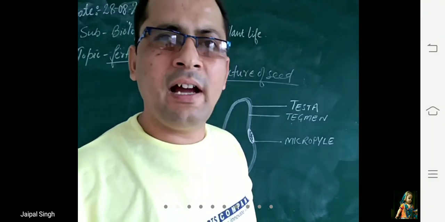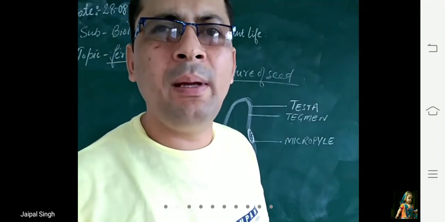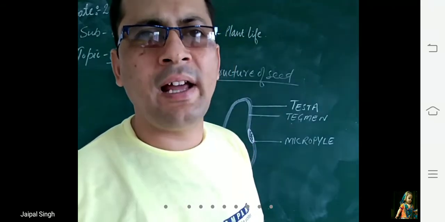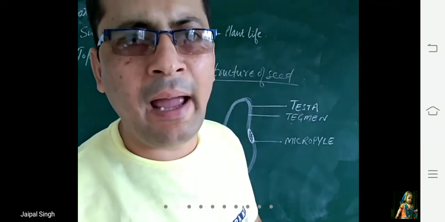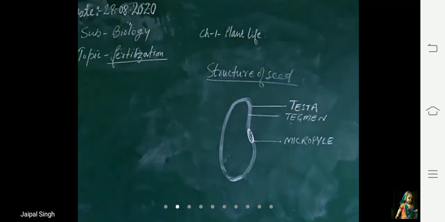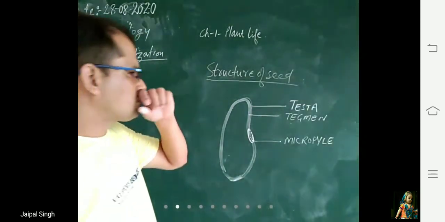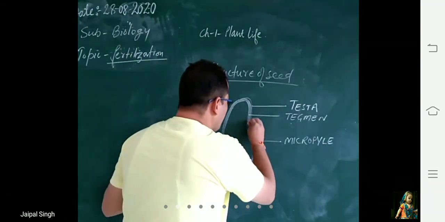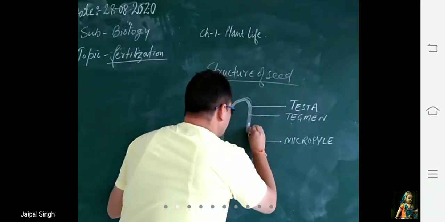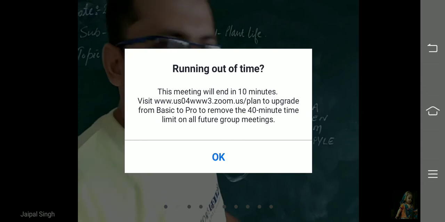And already I have told you that inside the seed, a small baby plant is present, which is known as embryo. Clear?